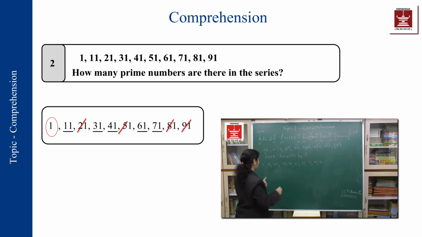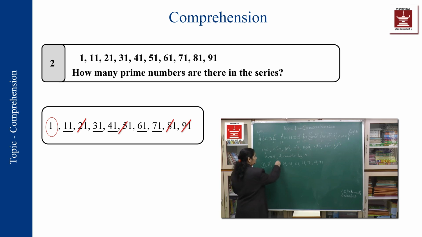So it is 11. We know the number 1, which is there in all the tables, will not be considered a prime number. 1 is neither a composite number nor a prime number. Okay. Now what is a composite number? The numbers which are not prime are composite numbers. So the numbers which occur in different tables are going to be composite numbers. Prime numbers will be the numbers which occur only in 1 and the number itself. So the number which is divisible by itself and 1 is a prime number. So 11 is one such number which is divisible only by 1 and 11.